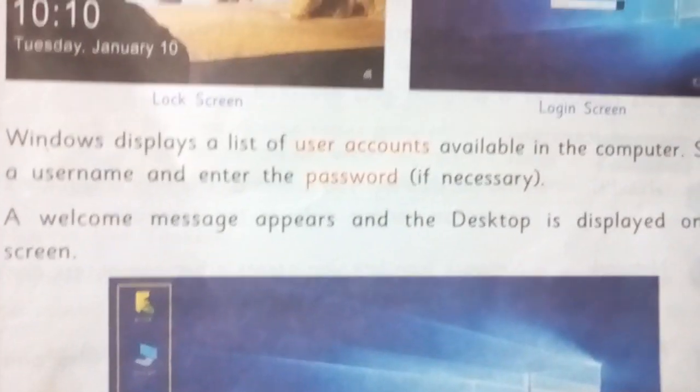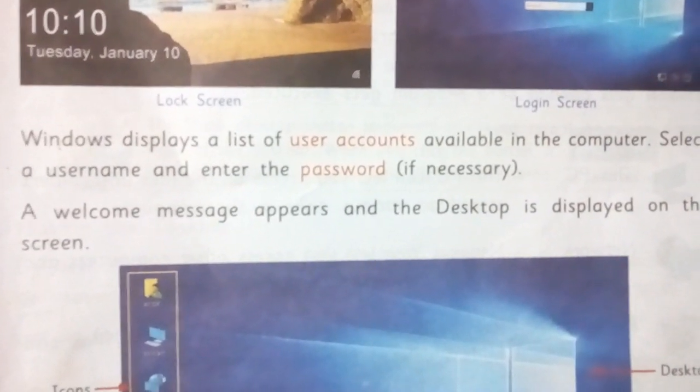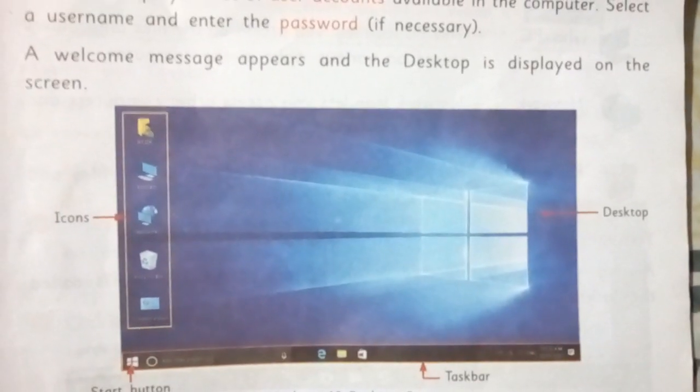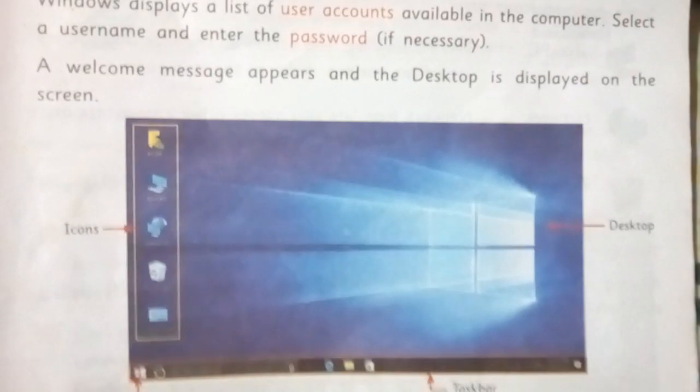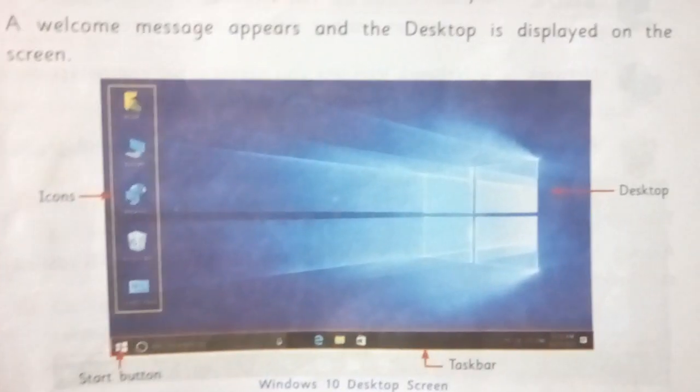Windows display a list of user accounts available in the computer. Select a username, enter the password if it is password protected. A Windows message appears and the desktop is displayed on the screen. You can see the various parts of a desktop. We will discuss it further.